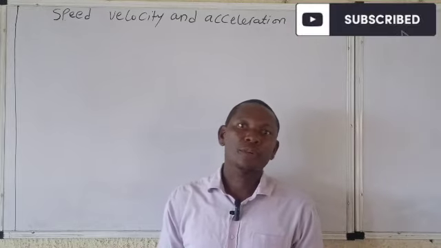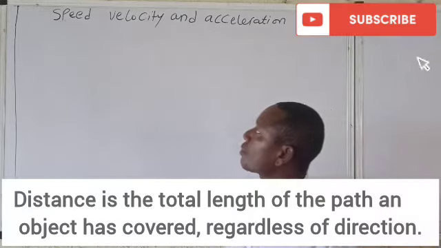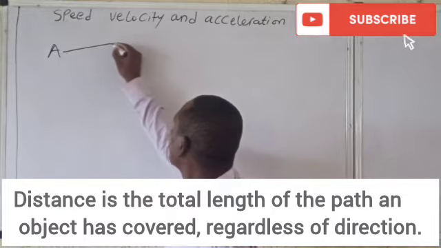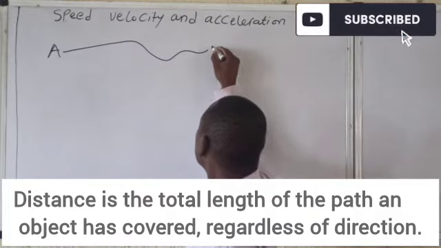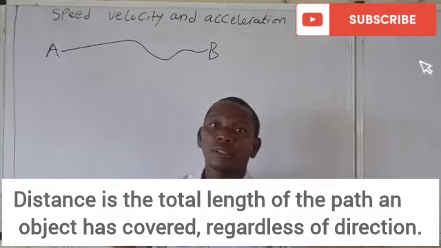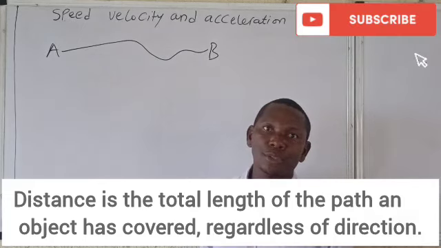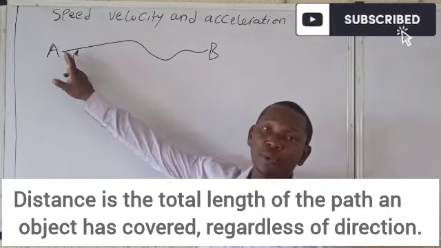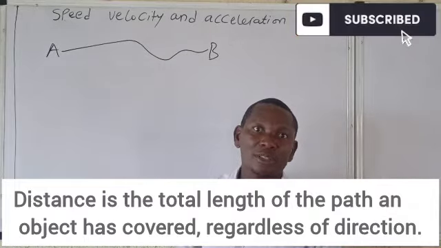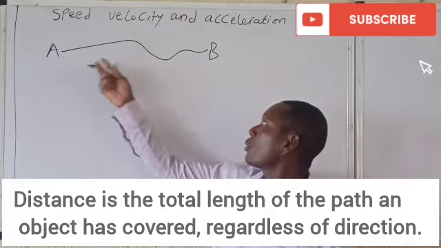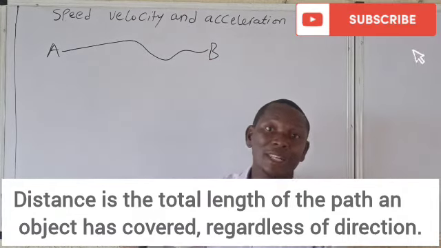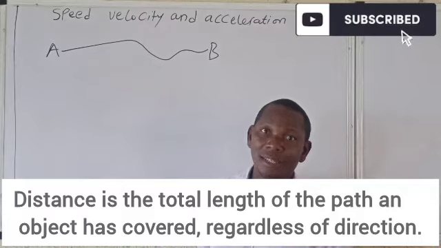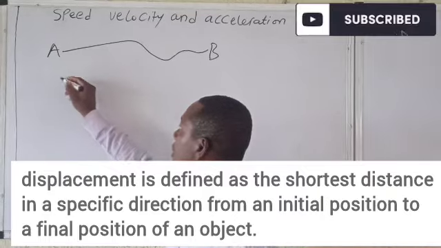Now, when you hear the word distance, I move from a point A to a point B without regard to the direction. I'm not concerned about the direction, so that is distance. So the total length of the movement of an object from point A to point B without regard to the direction. You are not concerned about the direction. It's called what? Distance.